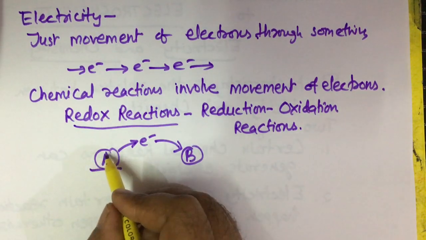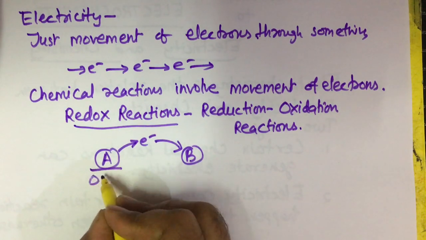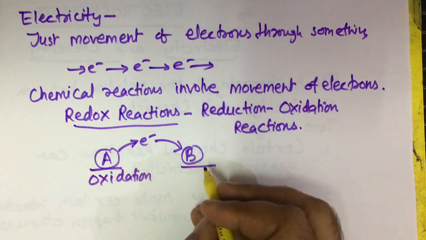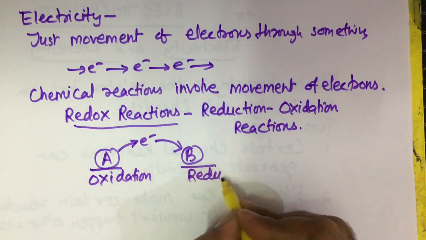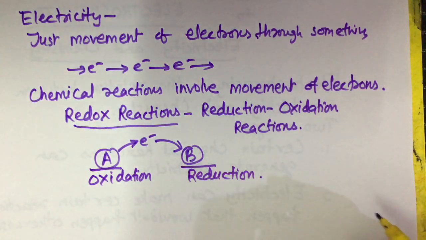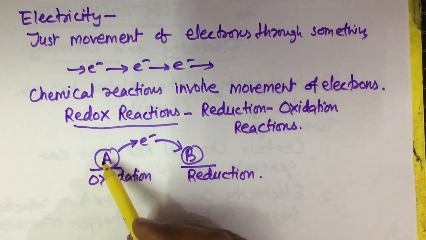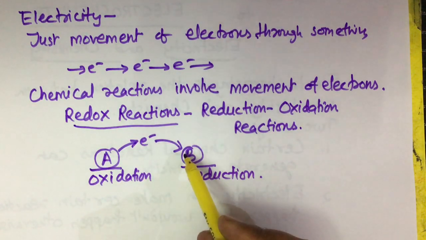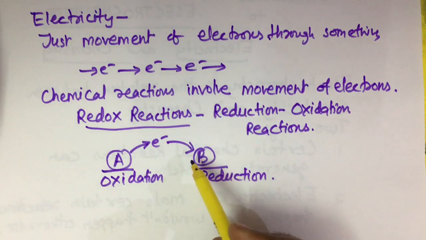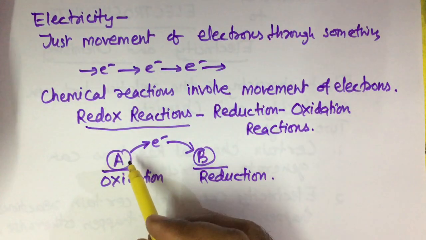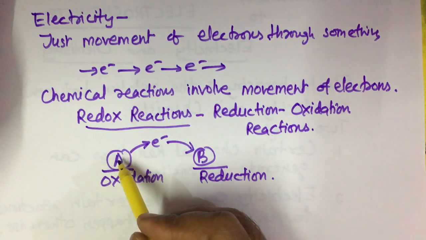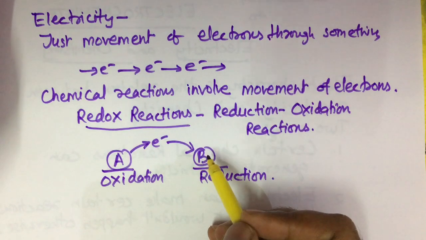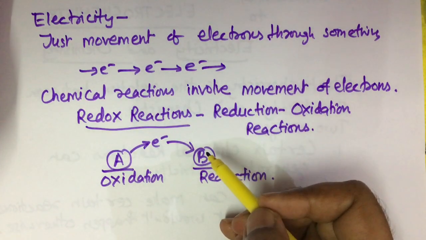there is a loss of electron from A. A is undergoing oxidation, and B, which receives the electron, undergoes reduction. Now we can use this moving electron between two atoms to generate electricity. This is the first scenario, and also we can use electricity to pull the electron from A and make it move to B using the extra electricity.